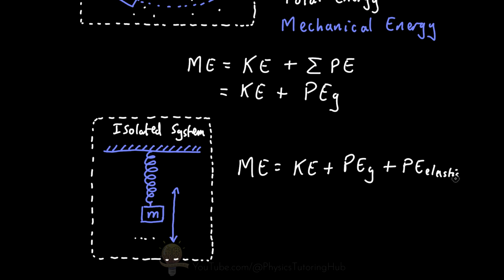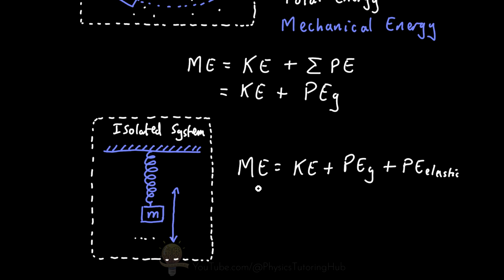And it's important to remember that mechanical energy is not a unique form of energy like kinetic energy or nuclear energy or chemical energy and so on. Mechanical energy is simply the sum total of all the kinetic energy and potential energy within an isolated system.